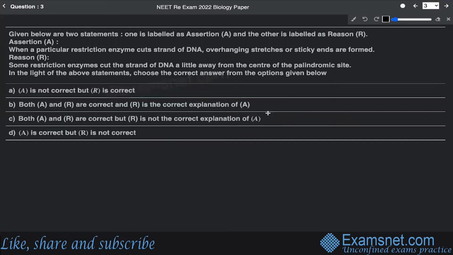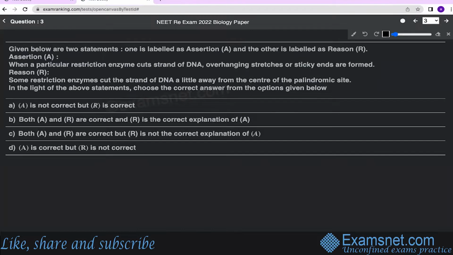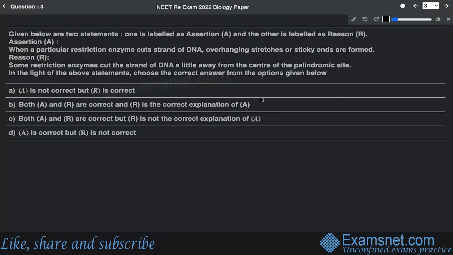Now, question number 3, which says that given below are two statements. One is labeled as assertion and the other is labeled as reason. So, assertion says that when a particular restriction enzyme cuts the strand of DNA, the overhanging stretches or sticky ends are formed.